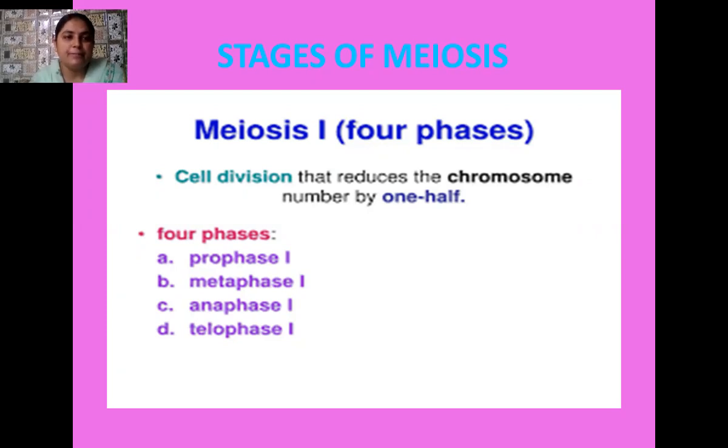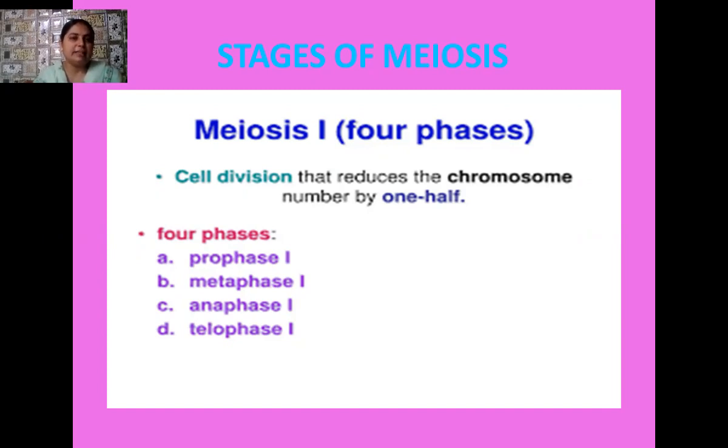As you all know, students, we have divided the cell division meiosis into meiosis 1 and meiosis 2. Meiosis 1 is truly a reductional division, and here the total number of chromosomes becomes half in the daughter cell. That means if there is the diploid number of chromosomes in the mother cell, then after meiosis 1 the number of chromosomes remains half in the daughter cell. Meiosis 1 is divided into 4 phases: prophase 1, metaphase 1, anaphase 1 and telophase 1.